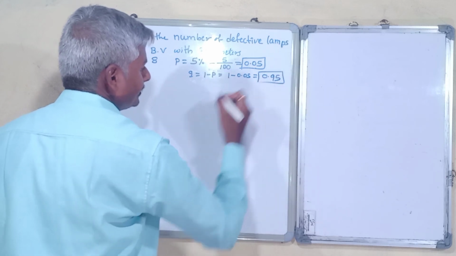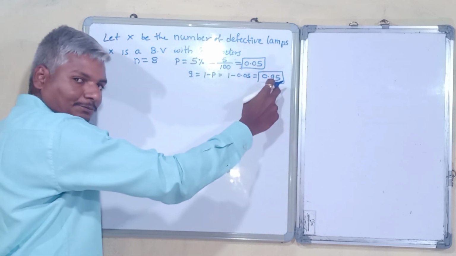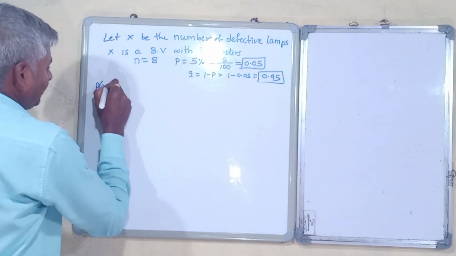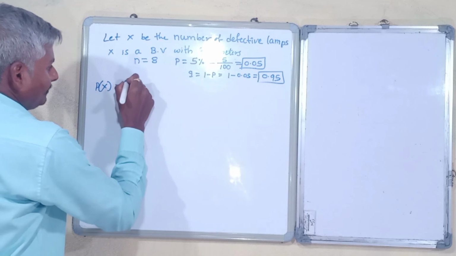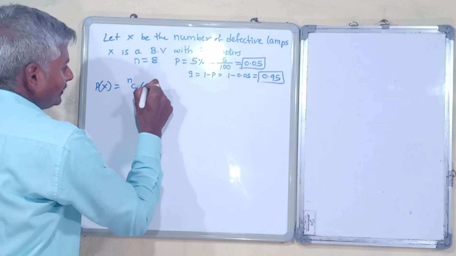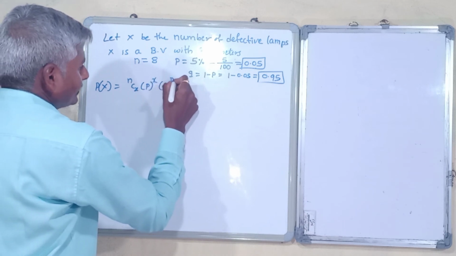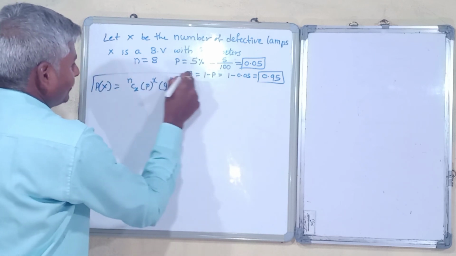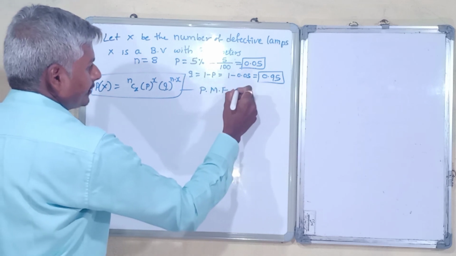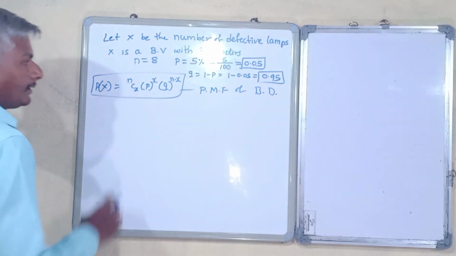So this is our q. n is 8, p is 0.05 and q is 0.95. Then probability of X equals nCx into p raised to x into q raised to n minus x. So this is the probability mass function of the binomial distribution.